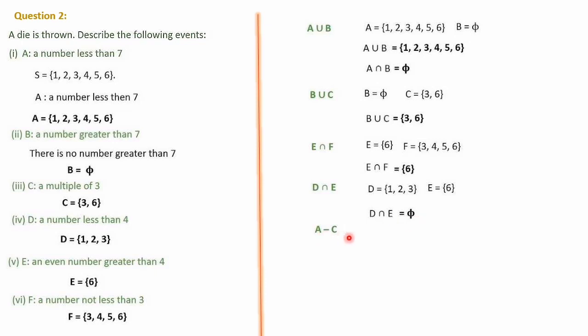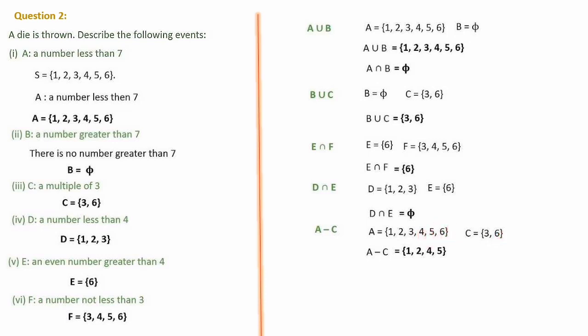Next one is A minus C. A minus C means from A you have to remove C. So A we know is 1, 2, 3, 4, 5, 6. Then C we have calculated, that is 3, 6. So A minus C means from A we have to remove 3 and 6. This 3 will go, 6 will go. The balance will be coming. So A minus C is equal to {1, 2, 4, 5}: 3 will not come because 3 is in C, then 4 will be coming, 5 will be coming, and 6 will not come because 6 is in C.